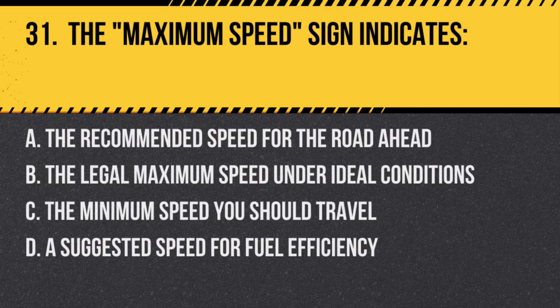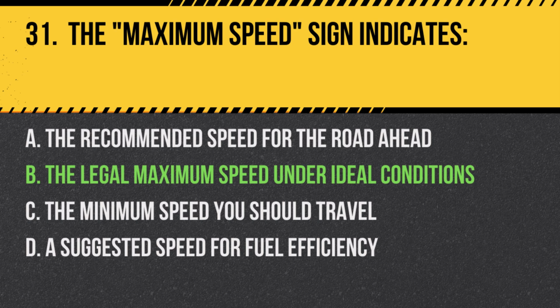Question 31. The maximum speed sign indicates: A. The recommended speed for the road ahead. B. The legal maximum speed under ideal conditions. C. The minimum speed you should travel. D. A suggested speed for fuel efficiency. Answer: B. The legal maximum speed under ideal conditions. A maximum speed sign indicates the highest speed at which you are legally allowed to travel on that road under ideal conditions.